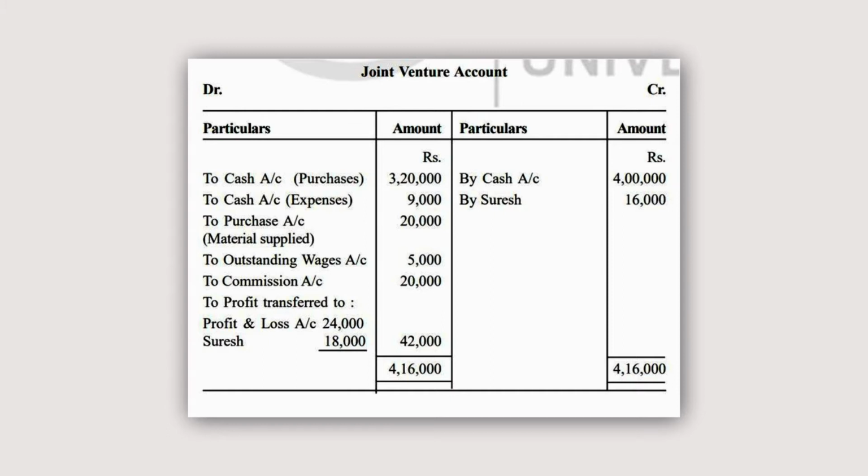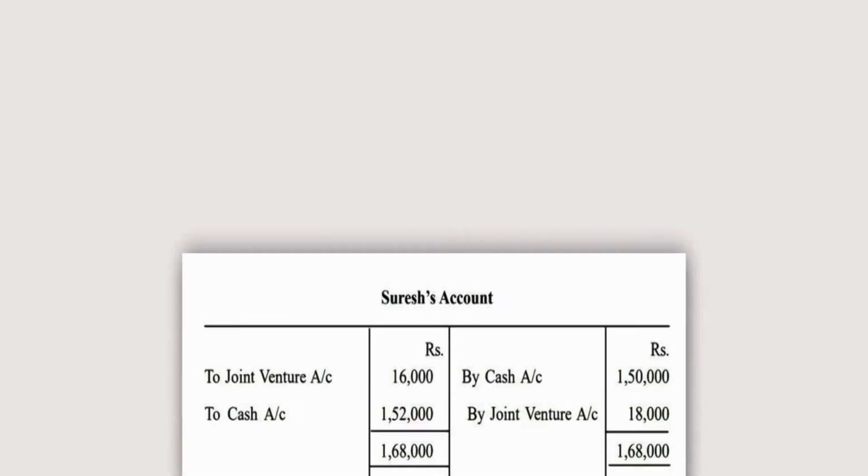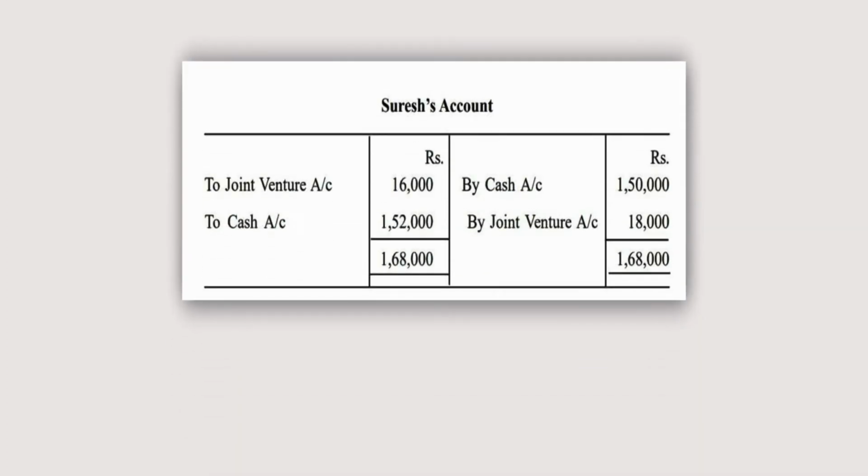Then the next one is Suresh took over the stock of material for an agreed valuation of rupees 16,000. So the entry will be Suresh account debit to joint venture. So in joint venture, by Suresh 16,000. So total is 4,16,000. So this 42,000 is the balancing figure. It means excess of this credit side over the debit side. Now we can prepare the Suresh account.